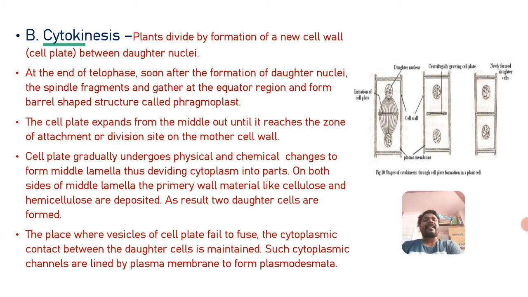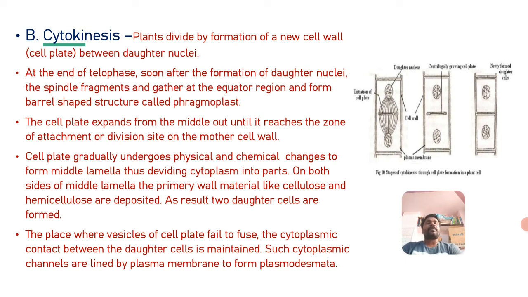Then the cell plate gradually undergoes physical and chemical changes to form the middle lamellae. What does it form? The middle lamellae, thus dividing the cytoplasm into parts. On both sides of the middle lamellae, primary wall material like cellulose and hemicellulose is also deposited.